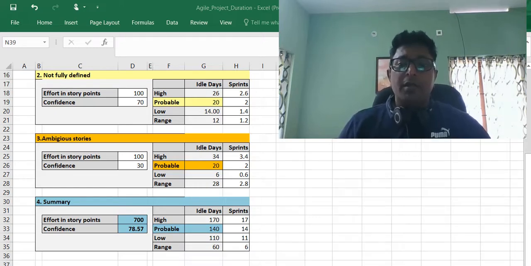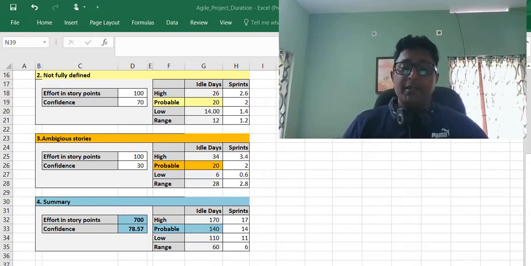So when it comes to a rough estimate, my preference is to go for a range estimate that reflects the underlying uncertainty of agile projects. Or I would say at least 20 to 30% of your stories in the MVP are often very unclear.